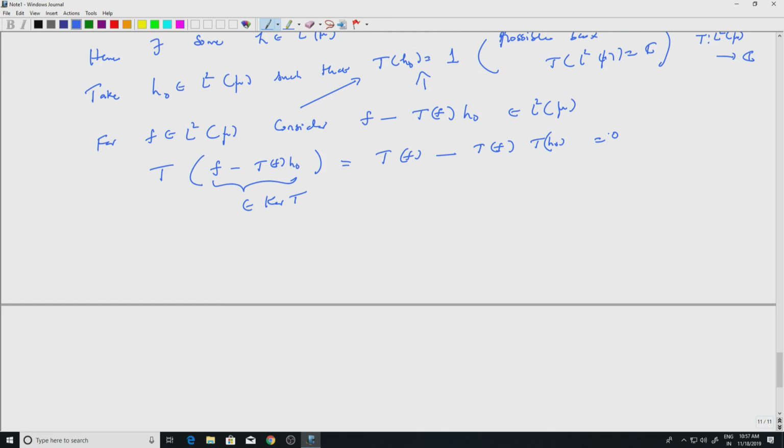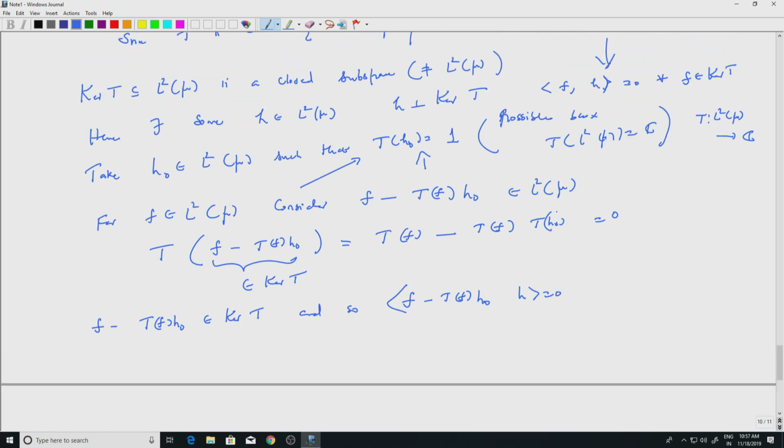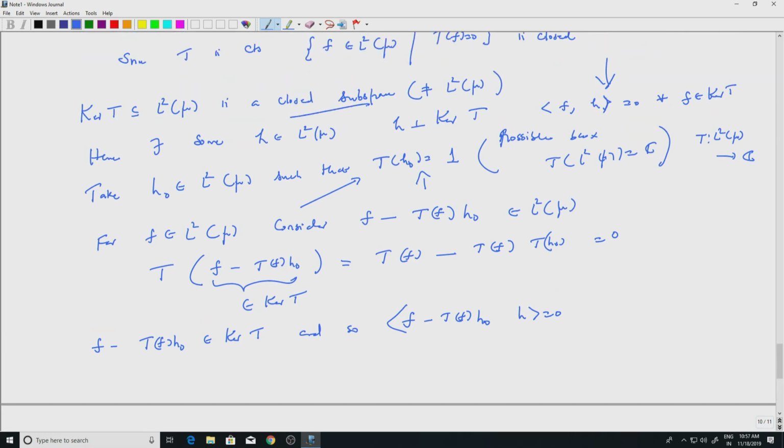Okay. So f minus Tf H naught is in kernel of T, and so f minus Tf H naught is orthogonal to H, right. So H, remember, since it's a closed subspace, there is some H such that H is orthogonal to everything in kernel of T. Well, what does this mean?